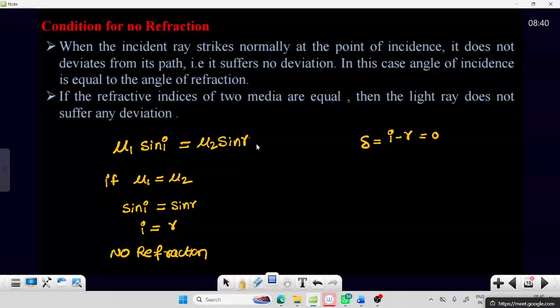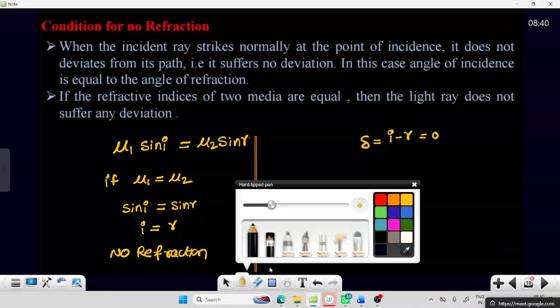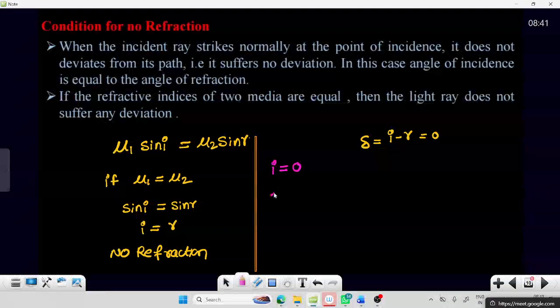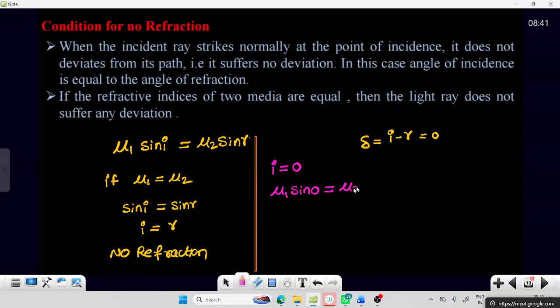Next, let us consider if the angle of incidence i is equal to 0. Then what is r? By Snell's law, mu1 into sine 0 equals mu2 into sine r, so sine r equals 0.